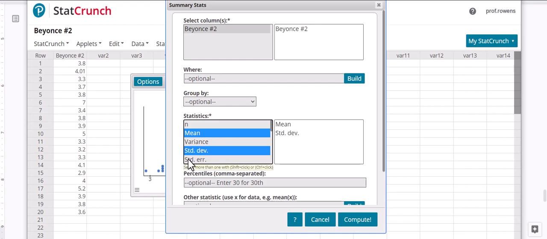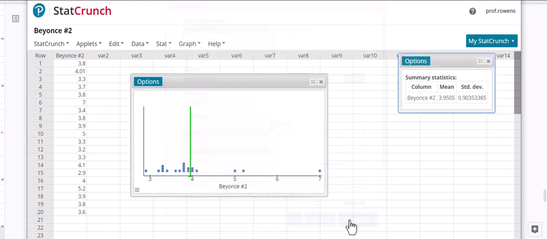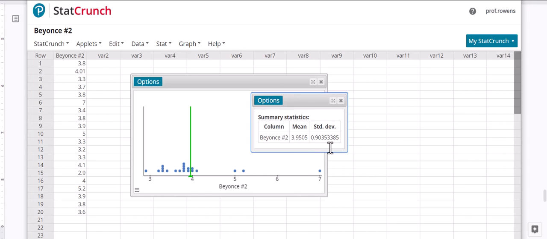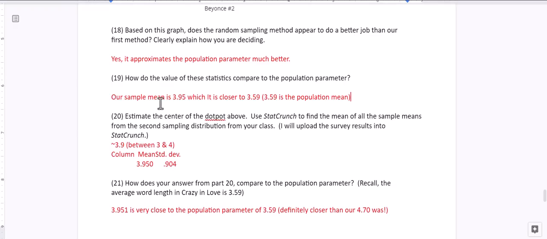It also tells you as you hover over, notice the little yellow box shows up. Select more than one with shift and click, or control and click. So I have the mean and the standard deviation, compute, and here is my mean and standard deviation. That's what I already put in the notes.